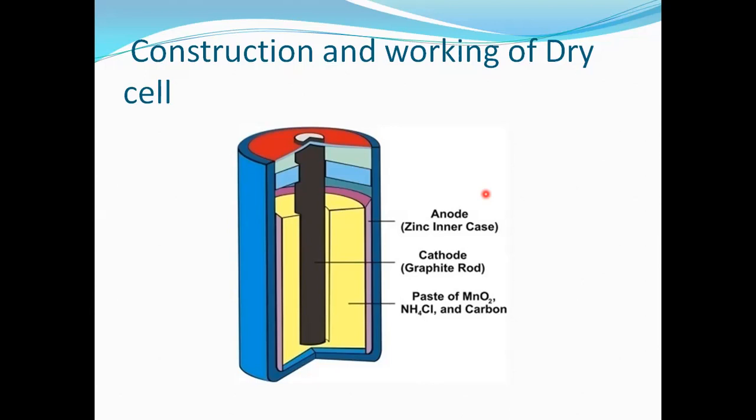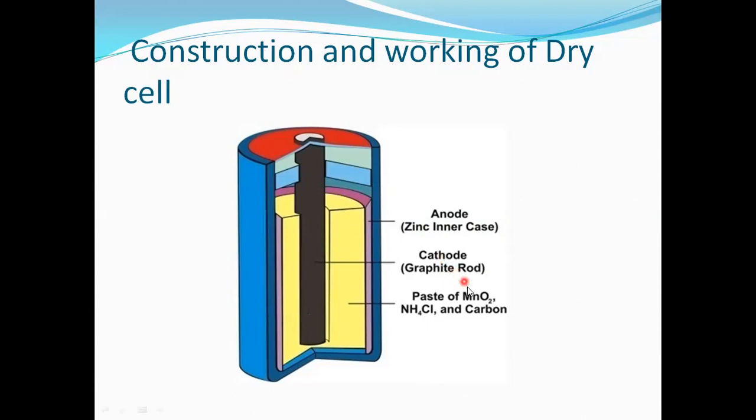Now, explaining the dry cell: the dry cell is made up of a zinc metal cap. You see this, it is the zinc metal cap. The zinc metal cap is the anode. And it contains a graphite rod, and this graphite rod is the cathode. And it contains manganese powder.